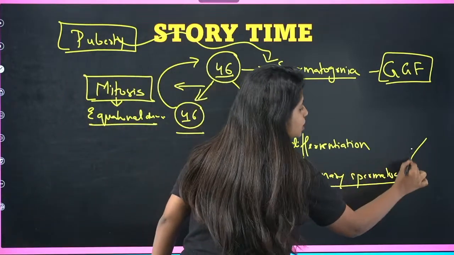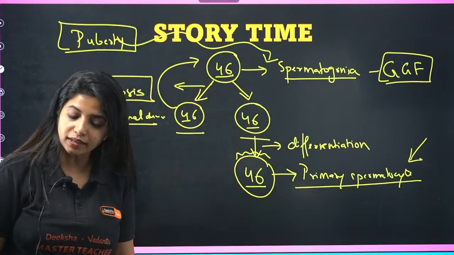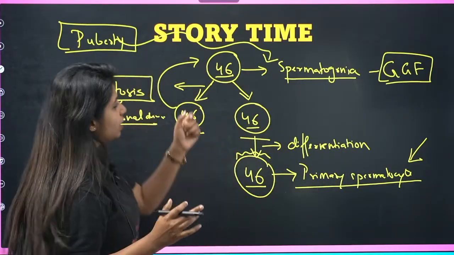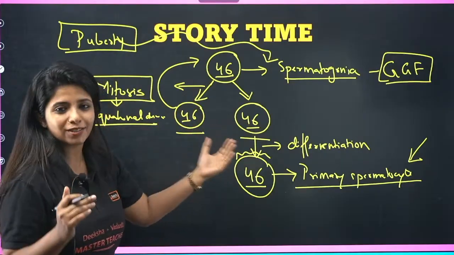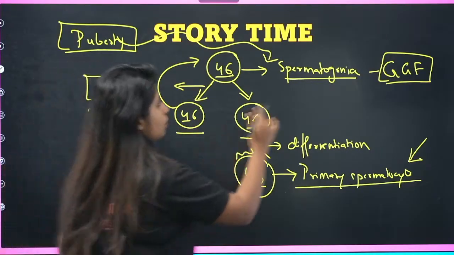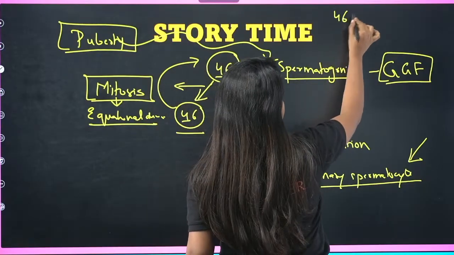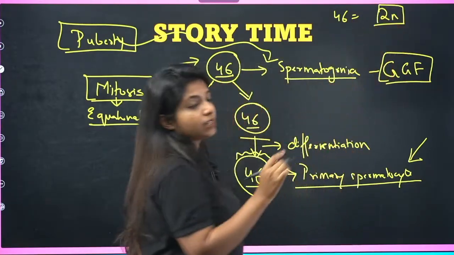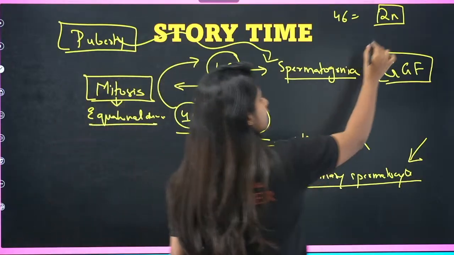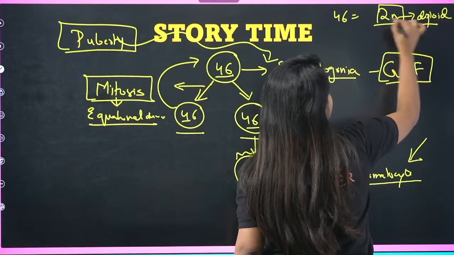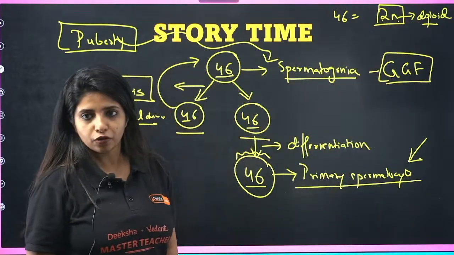The primary spermatocyte. Cool. Now, in layman's terms, if we talk about biological terms, we cannot say 46 chromosomes, 46 chromosomes, 46 chromosomes. Rather, we have a term for it. Whenever we say the number of chromosomes is 46, we say it's diploid in nature. In the case of human beings, when we say 46 chromosomes are there, we say the cell is diploid. That means it has double the number of chromosomes. 2n is double the number of chromosomes.